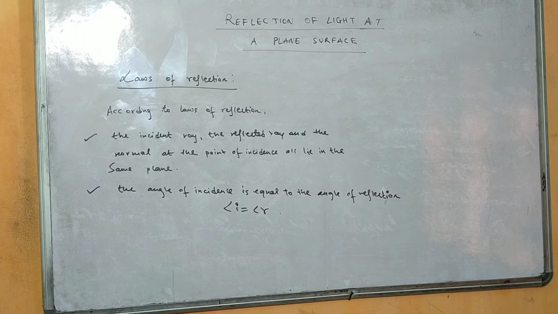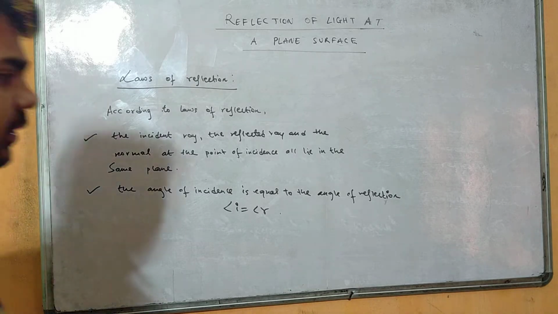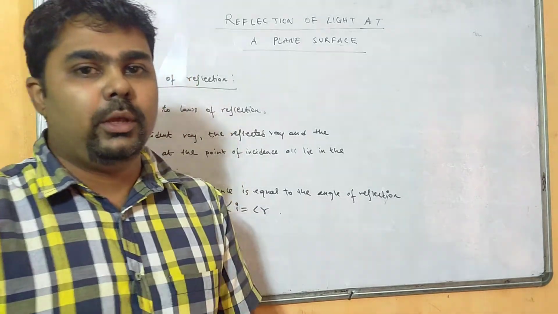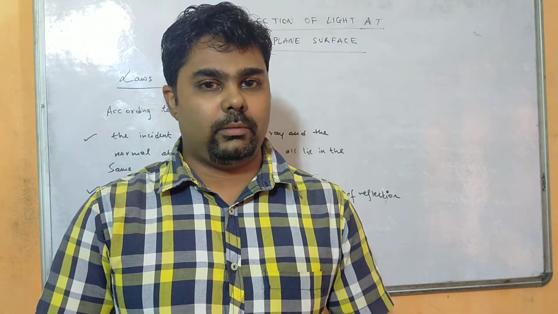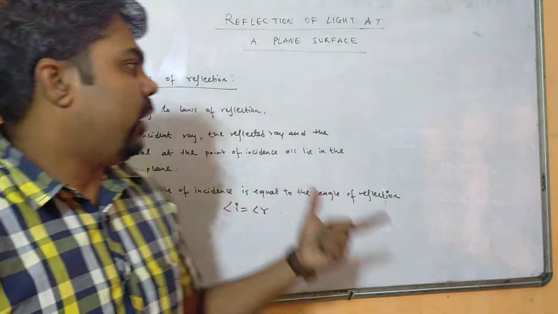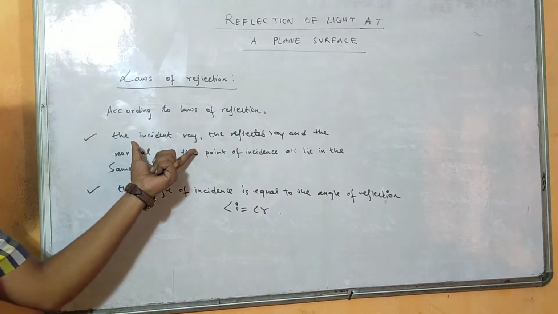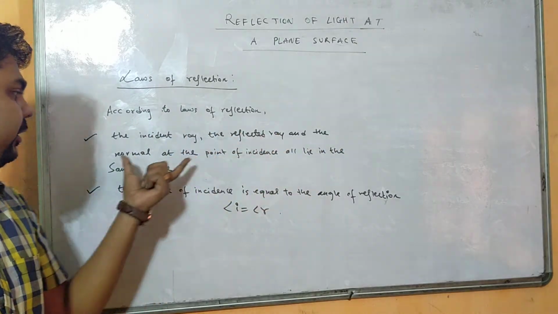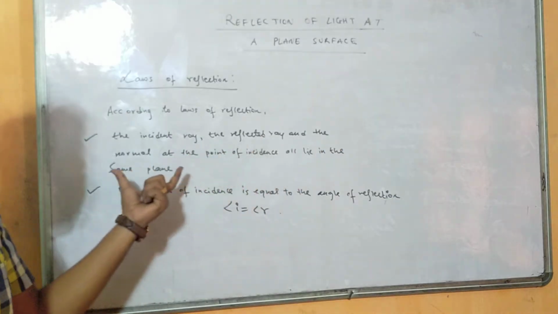Whenever a ray of light falls on any smooth surface, like a plane surface, it follows laws of reflection. There are two laws of reflection. According to the law of reflection, the incident ray, reflected ray and the normal at the point of incidence all lie in the same plane.